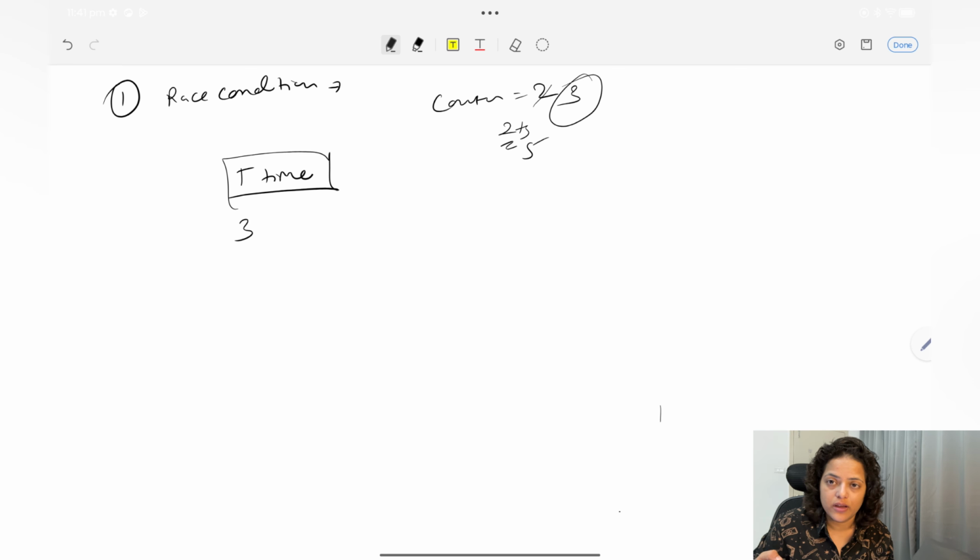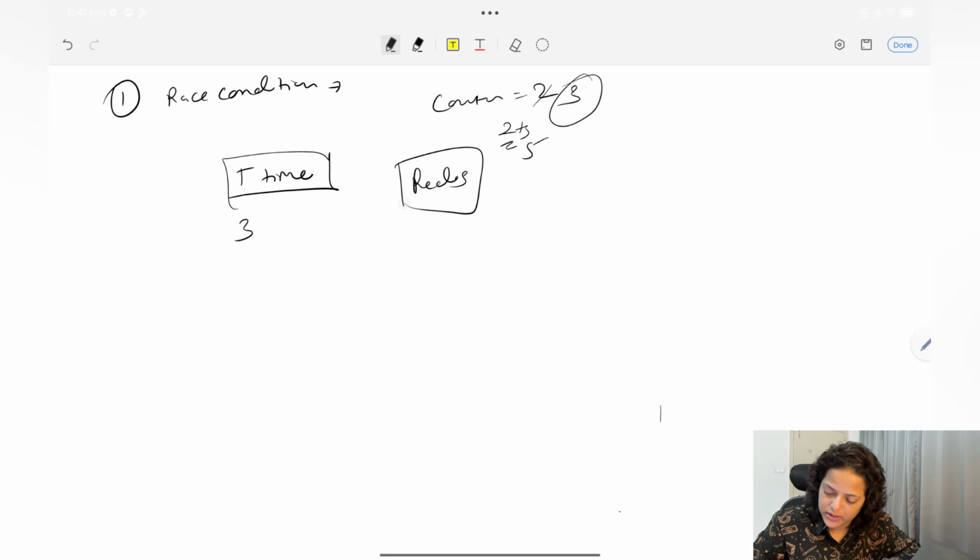So how can you remove this? Using atomic operations. Like in Redis, we do atomic operations. This counter variable should be of atomic int type, let's say, right? Then this problem will get resolved.